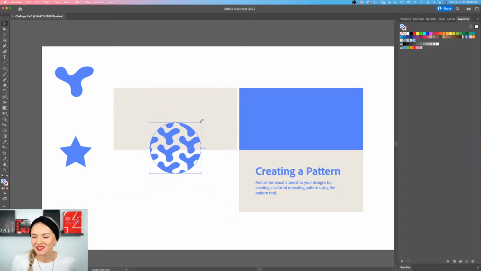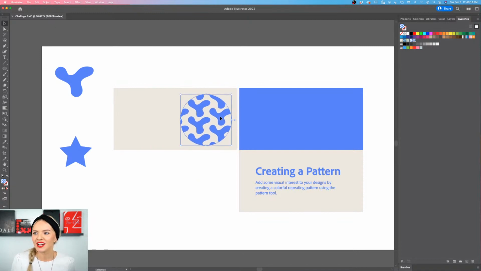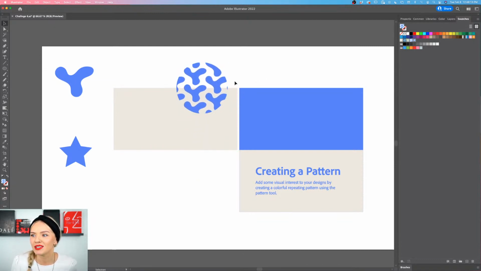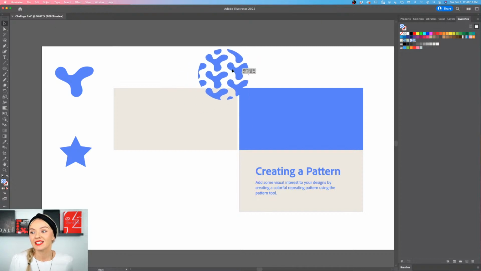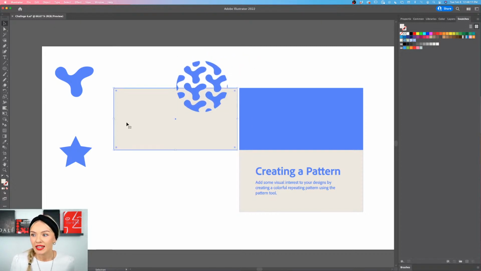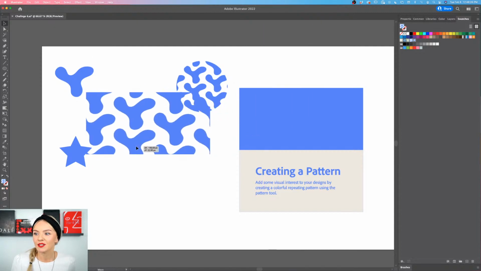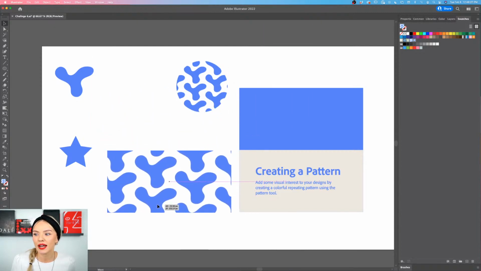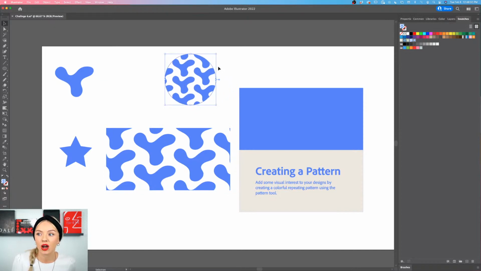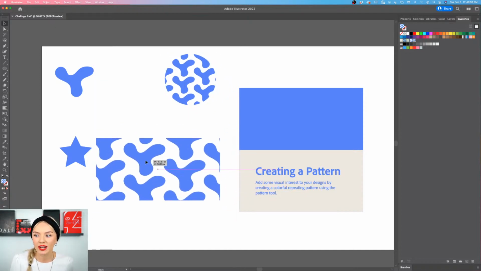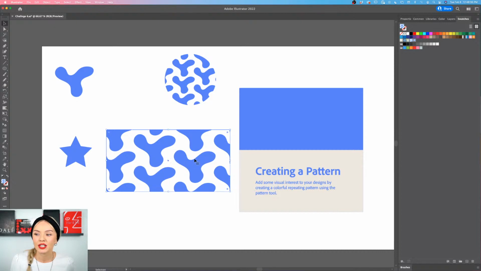So let's put this somewhere over here. I'm not sure exactly what we're going to be doing with this, but this is one way to do it. Now another way is to just fill a regular rectangular shape with a pattern, and I'm going to do the same thing here. And you can see that the setting is still applied, although I have applied it to this exact object, right? So whenever I move the rectangle, my shape stays in place.